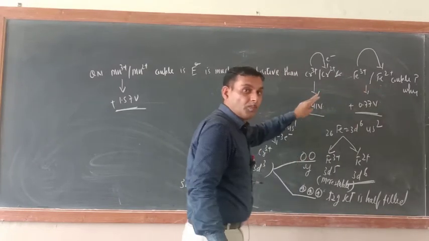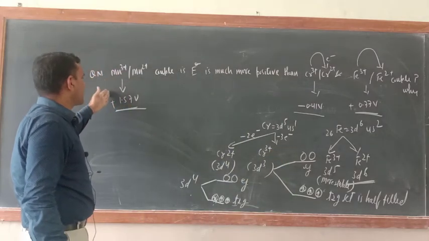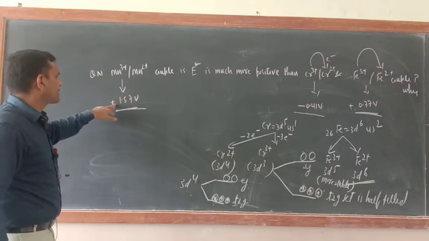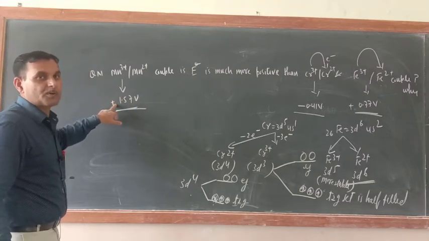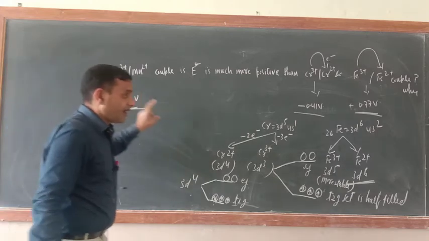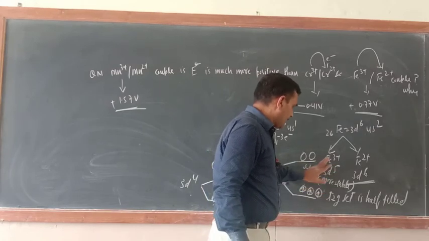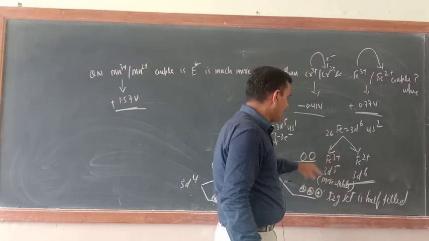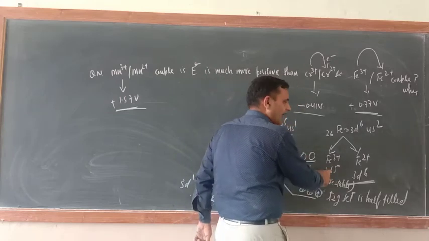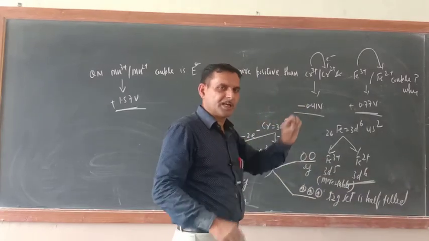Now these two you have to compare with this one. Here is a clear cut case, very high, 1.57. Their electrode potential is positive because the 3d5 configuration is there. In the Fe3+ case also 5 electrons are there, but you have to explain on the basis of the Eg and T2g sets.